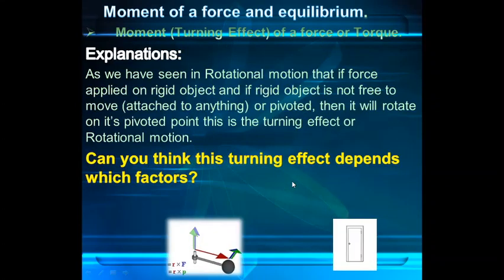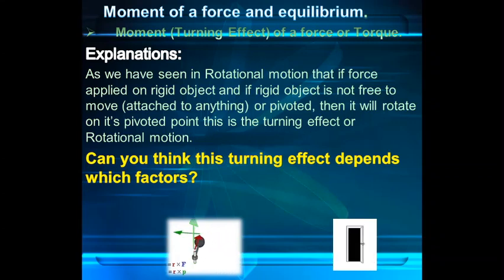Well, its answer is torque. Now, what is torque? We have seen in translational and rotational motion, basically we'll focus on rotational motion over here. When we apply force, that object rotates on its pivot point, that is the point of attachment.